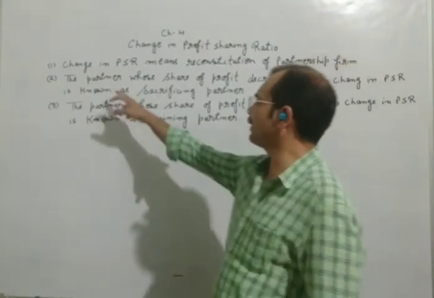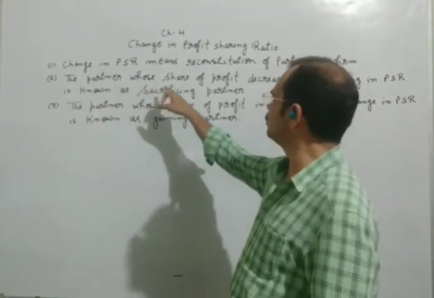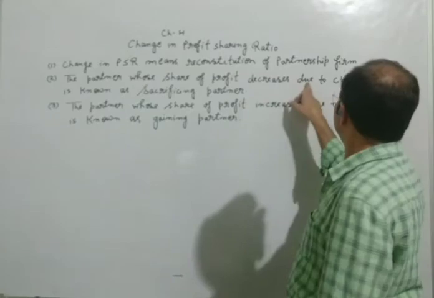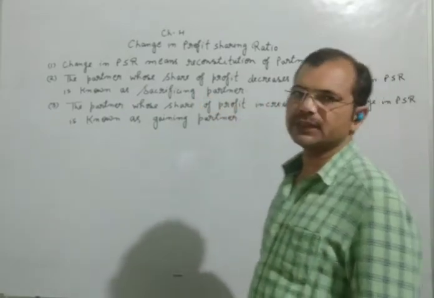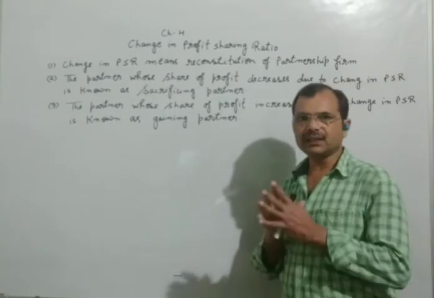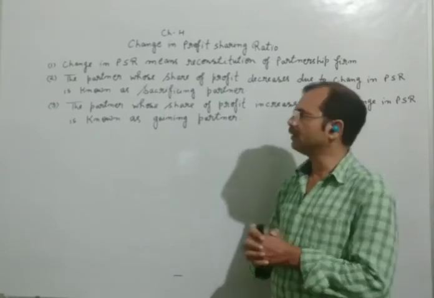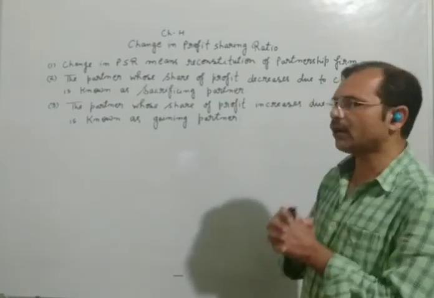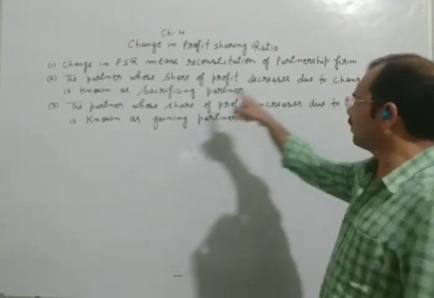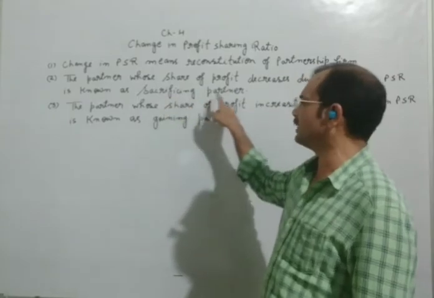And the second important point: the partner whose share of profit decreases due to change in profit sharing ratio is called sacrificing partner.